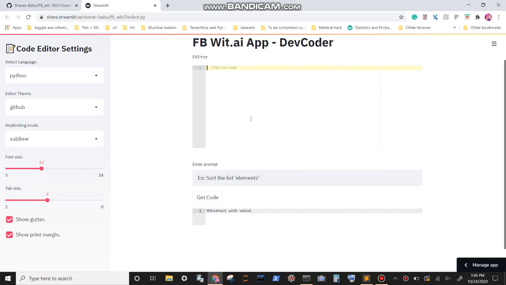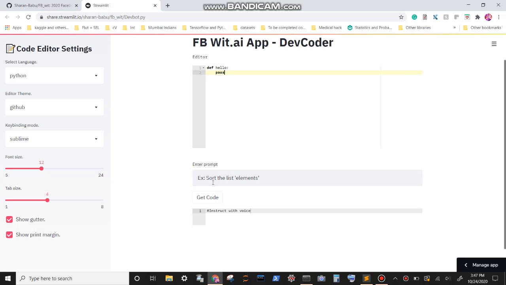So this is the main editor where you can code. It gives all the features that a Sublime text editor would give, like Ctrl F and other handy features that a normal code editor would give right on the browser itself.